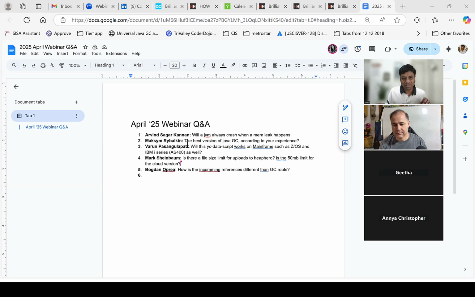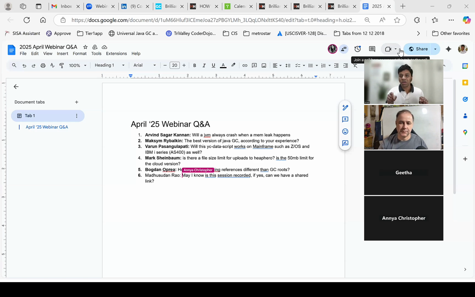Okay. Maxim is asking, what is the best version of Java GC according to your experience, right? Maxim, see, there is no such thing as the best Java GC. The best Java GC depends on the nature of the application and the KPI that you are trying to solve.